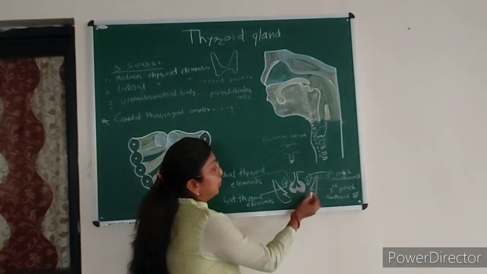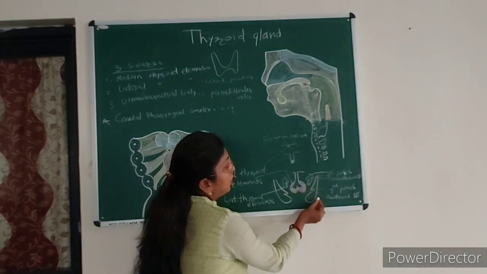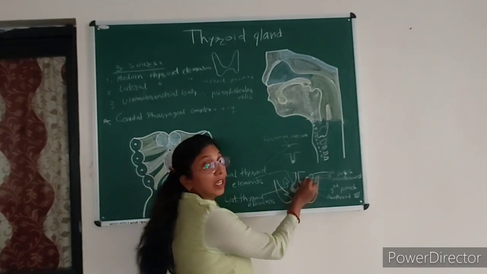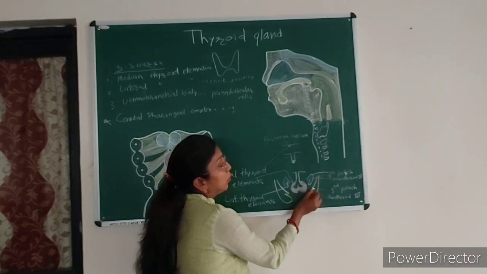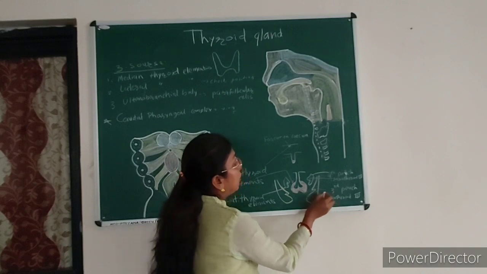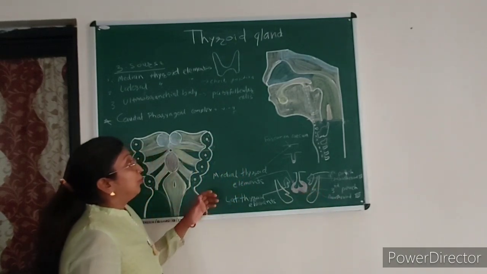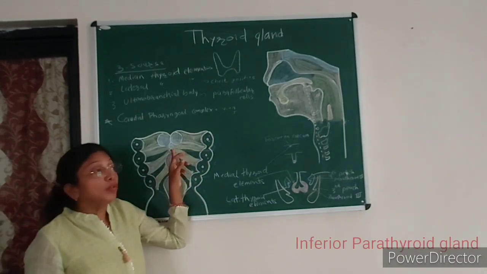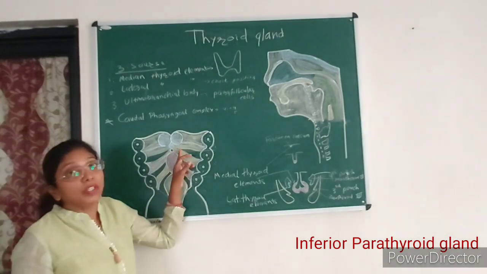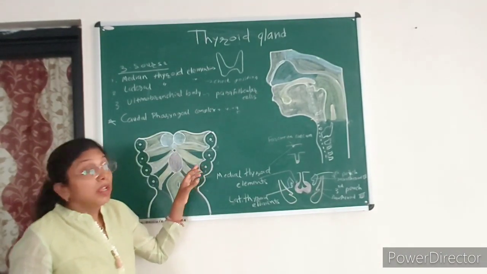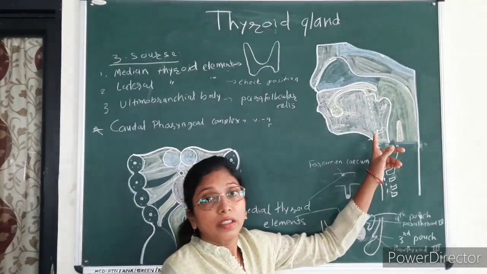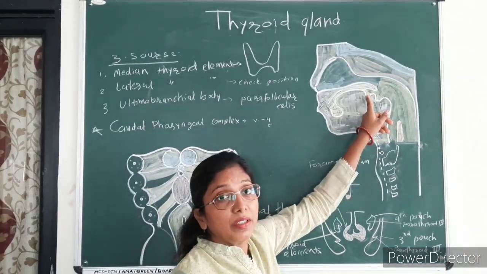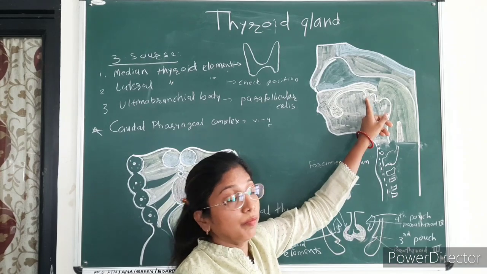So this is the fourth pouch and this is the third pouch. The dorsal part of the fourth pouch forms the parathyroid gland, while the dorsal part of the third pouch forms the parathyroid gland. Now, the proliferation of the cells just caudal to the tuberculum impar starts at the 24th day of intrauterine life. The duct then disappears, and only its opening represents in adult life as the foramen cecum.